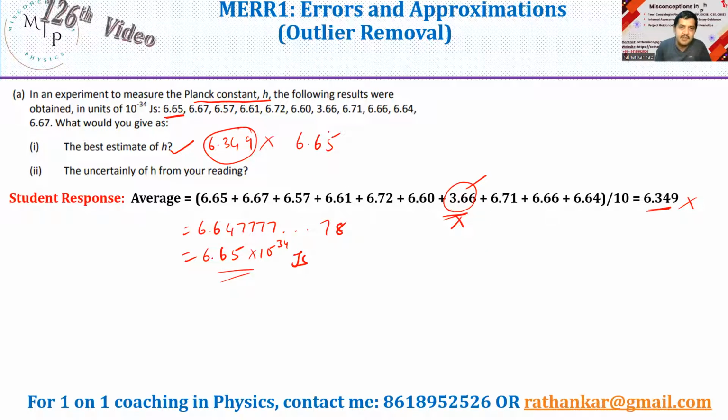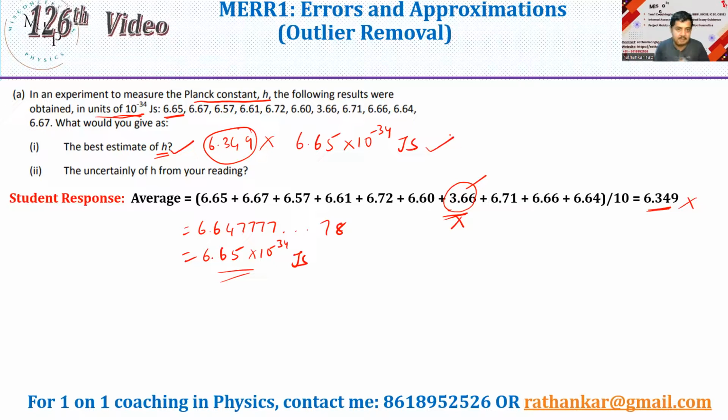And secondly, the unit should be mentioned. It would be better because he's asking you about the best estimate of h. He is not asking you to give this value here. So you should write this as 10 to the power of minus 34 joule second. Where do we get this? Look at this here. If you needed only this answer, you would not have given this value at all. The reason to give this is that he expects you to join these values and write it over here. So if you write it so, then you get a full mark. Else, you will not be getting a mark here.